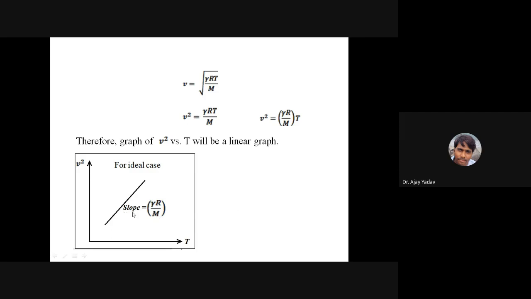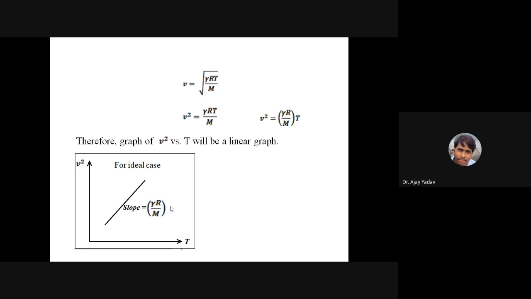I know slope. Slope value I know. I know gamma, which is 1.4. I know capital R, 8.31. So what is unknown in this equation? M. M only, no? So I can calculate it.